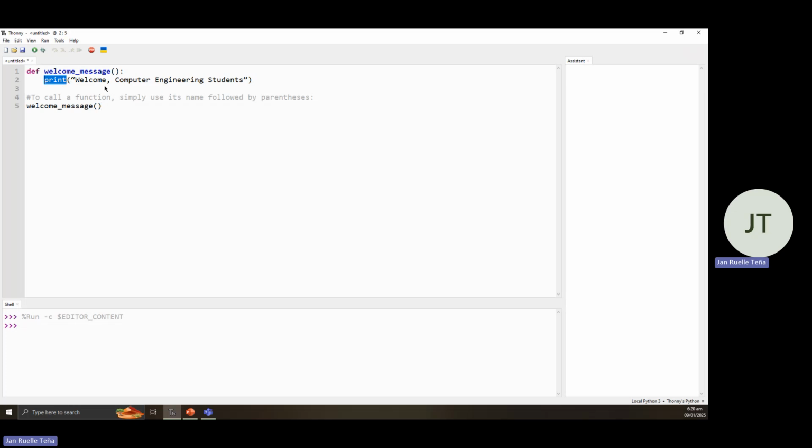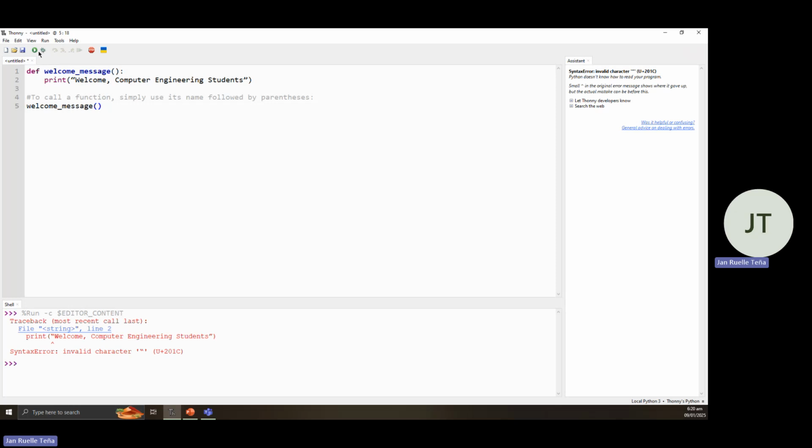Then we have print "Welcome computer engineering students" as the printout. We have a comment here that this would allow us to call the function, which is welcome_message. Once we run this one, let's change the syntax error due to the quotes.